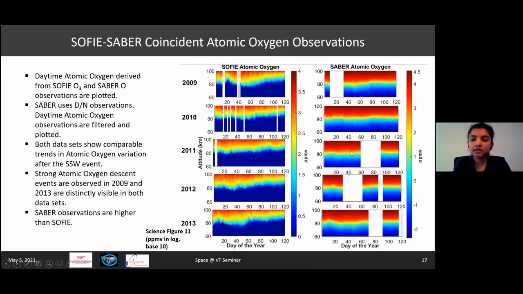2011 is a strong year that just bolsters our study of SOFI atomic oxygen. And 2012, again, we see a descent event of atomic oxygen during these periods. And 2013, similar to that of SOFI measurements, we see that atomic oxygen has a descent to lower altitudes.